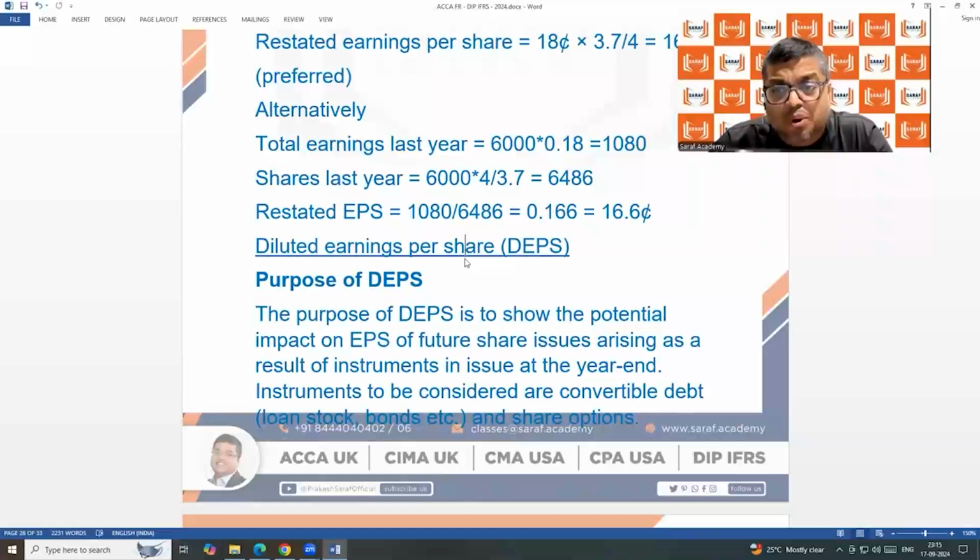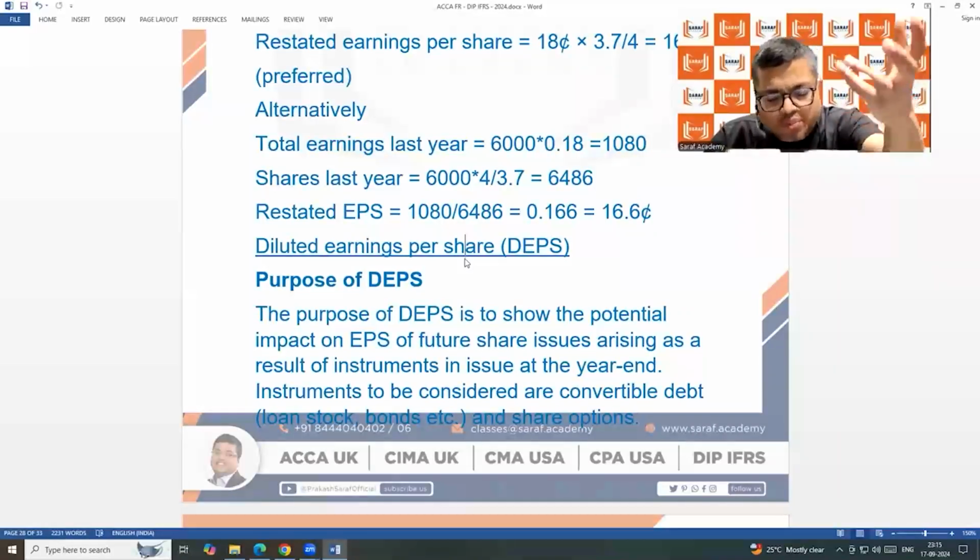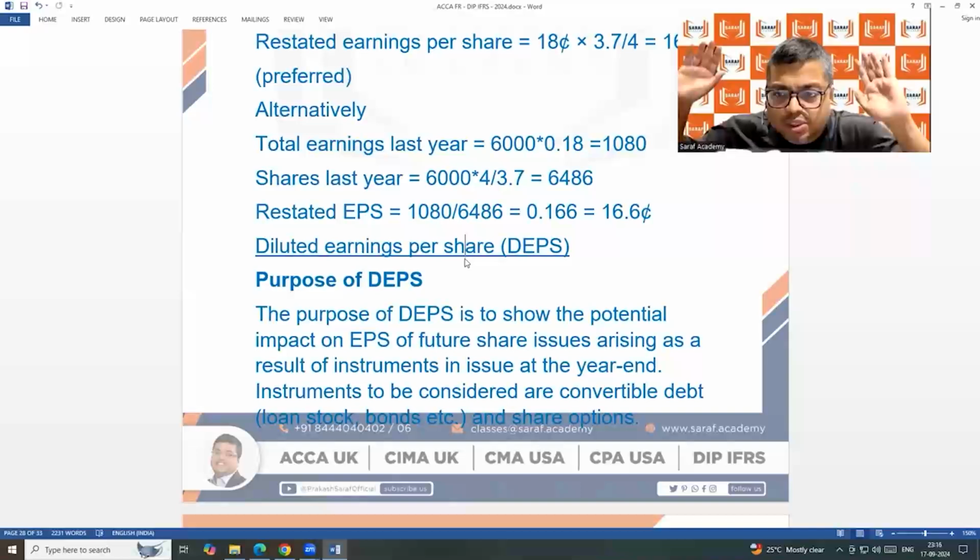Denominator में number of shares बहुत जोर का बढ़ेगा. Profit क्या होगा मालूम नहीं है भाई, मान लो वही होएगा. Whatever profit we are generating, the same we will be able to maintain. But the denominator, the number of shares, will be more. So the earnings per share is going to go down. The chances are there. We need to calculate and report to the public: bhai, my earnings per share is going to go down.